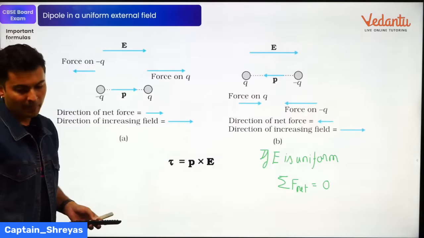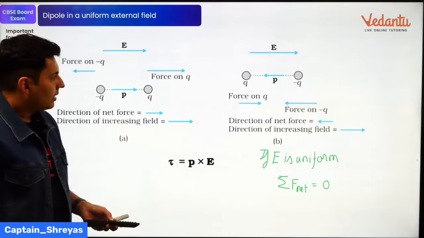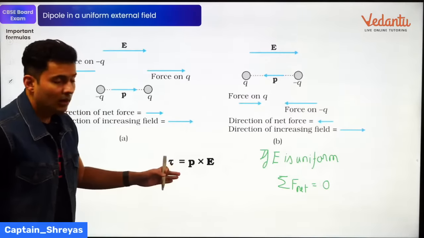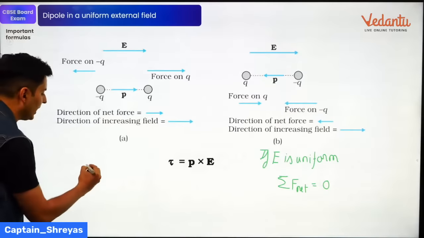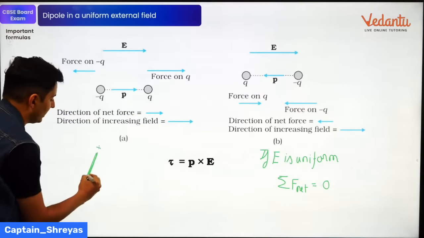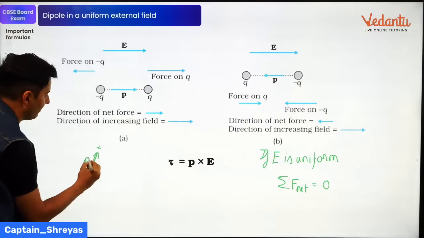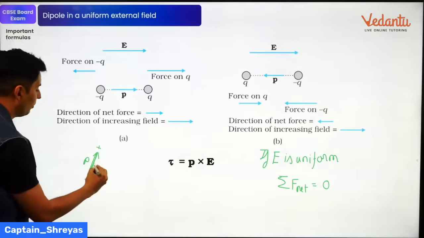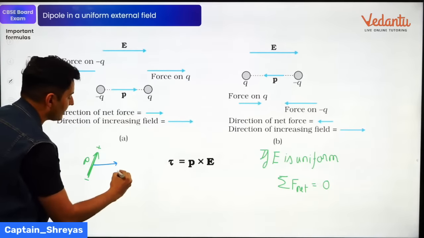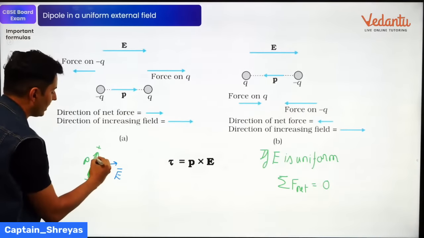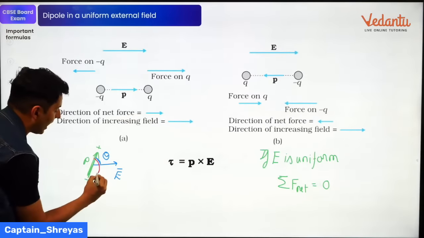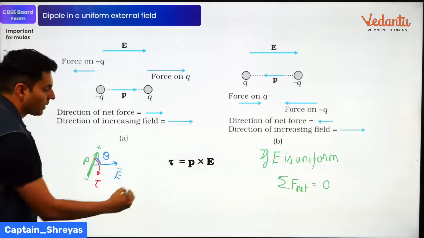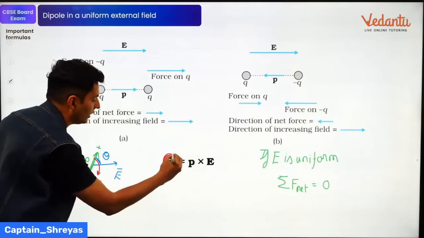Okay, great. Now, moving ahead, the torque acting on a dipole. If you take a dipole, a positive and negative charge, and put it in somebody else's electric field, then if the dipole and the field make an angle theta, there will be a torque acting on the dipole.